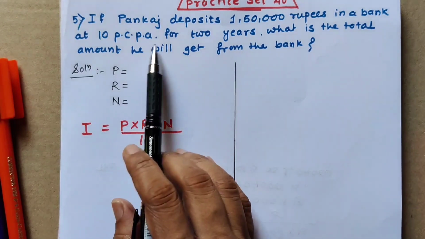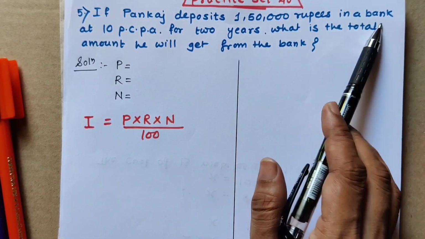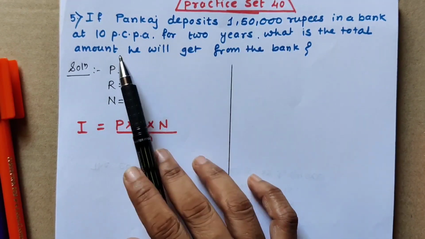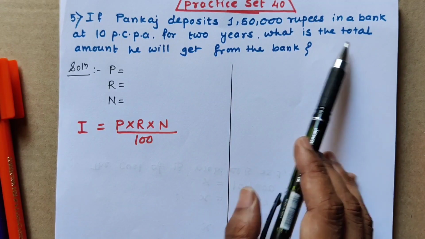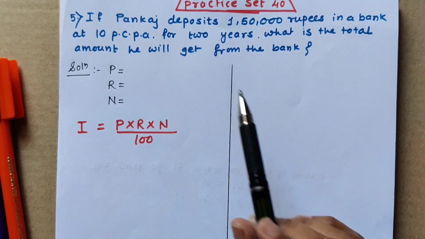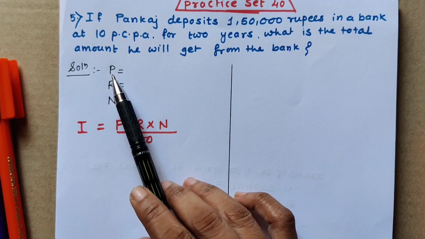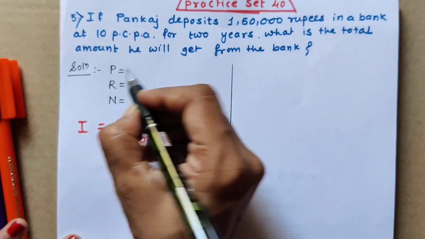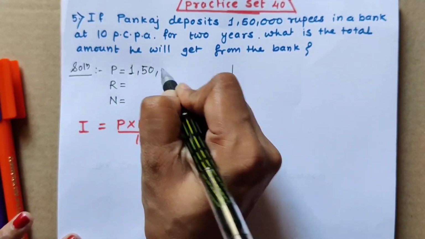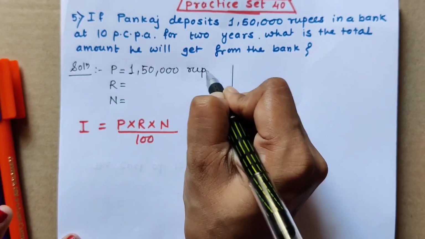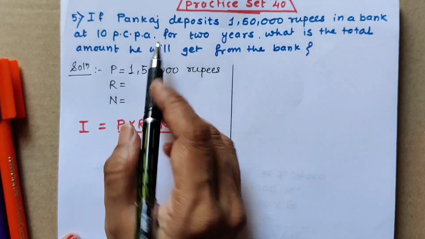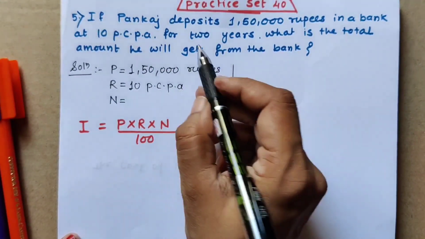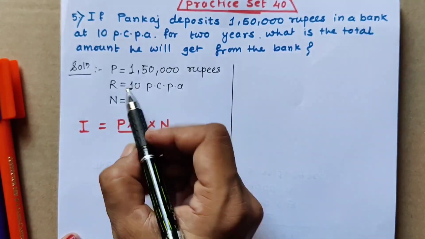Question number 5. If Pankaj deposits 1,50,000 rupees in a bank at 10 PCPA for 2 years, what is the total amount he will get from the bank? So we have to find out the total amount. For the total amount we require interest also. So first write the values. Principal, Pankaj deposits 1,50,000 rupees. So P is equal to 1,50,000 rupees. Rate of interest is always given, 10 PCPA. So R is equal to 10 PCPA. Number of years? 2 years.